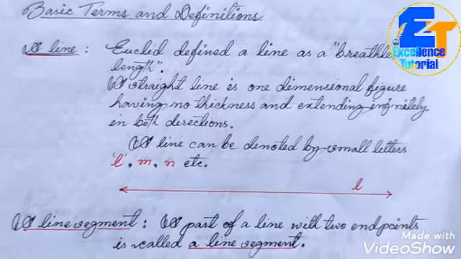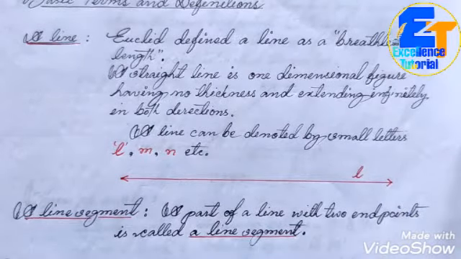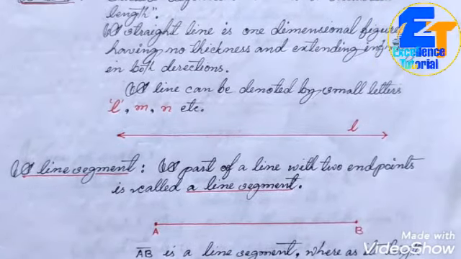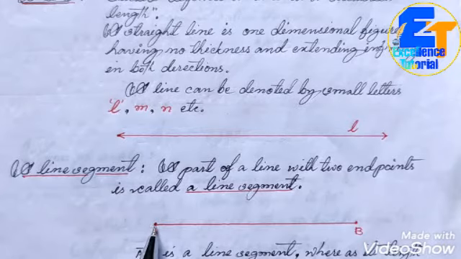Next is the line segment. How can you define a line segment? A part of a line with two endpoints is called a line segment. Remember, a part of a line with two endpoints. A line segment is obtained from a line, having two endpoints. You can see the two endpoints here. At this end the point name is A, and at this end the point name is B. And if you join these two points with the help of a ruler, you will get a line segment.